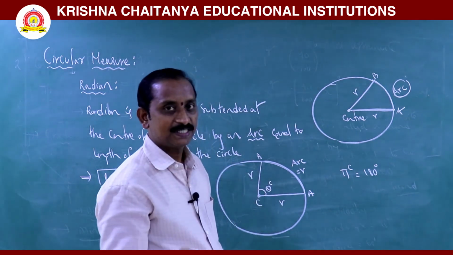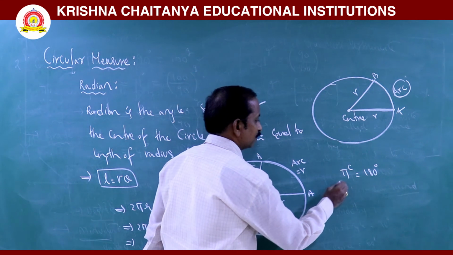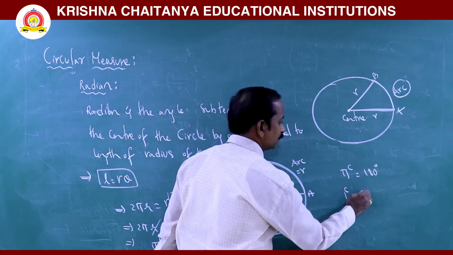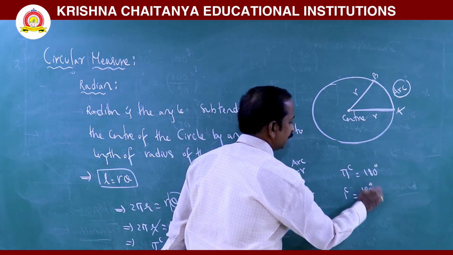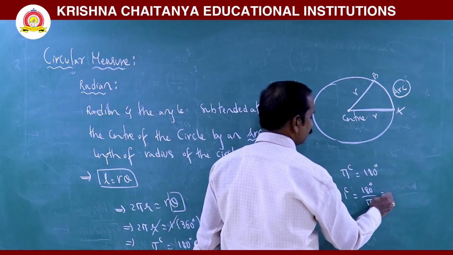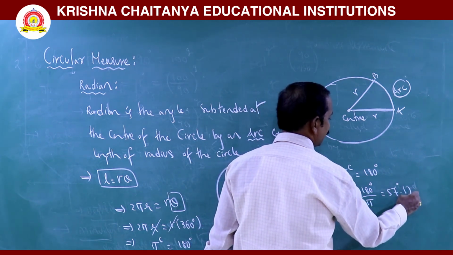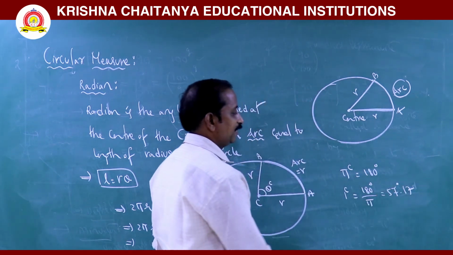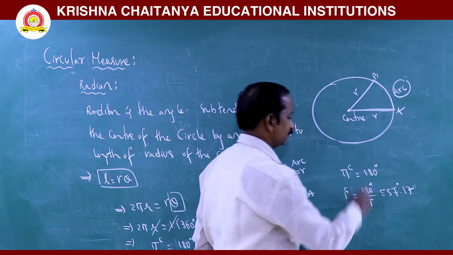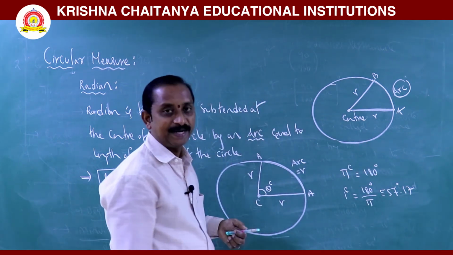If you convert radian into degree, or degree into radian, I can write from this: 1 radian is equal to 180 degrees divided by pi. Its approximate value is nothing but 57 degrees 17 minutes. 57 degrees 17 minutes is the approximate value of 1 radian.